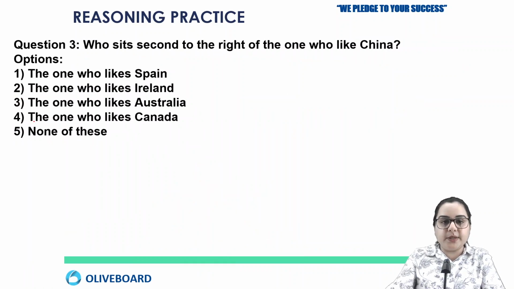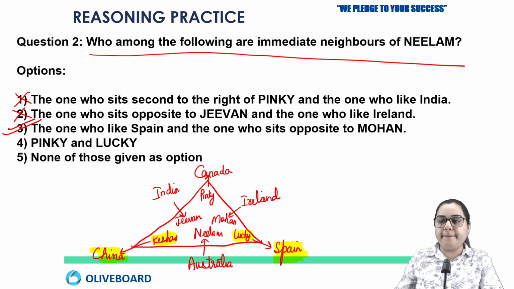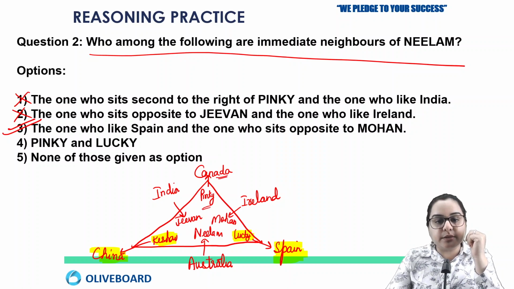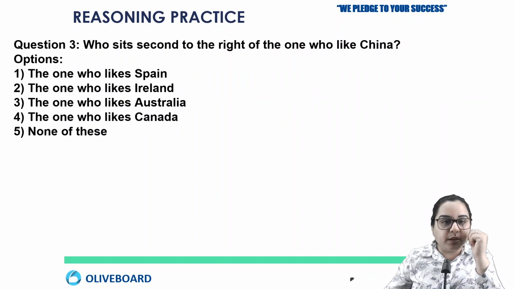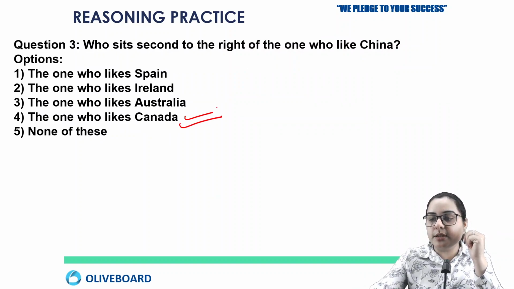Okay, so now let's try the next question. Based on your solution, who sits second to the right of the one who liked China? Okay, second to the right of the one who liked China. So second to the right of the one who liked China, it is Canada, or we can say Pinky. Right? Okay, so the answer here will be option number 4. Right. Next question.